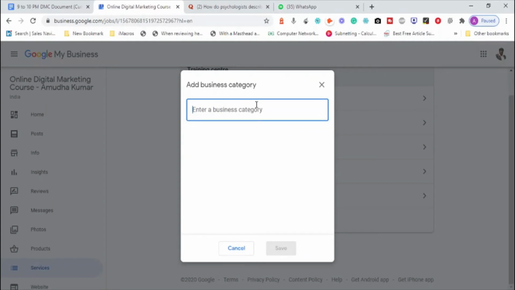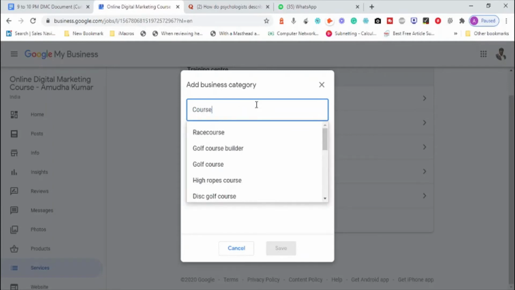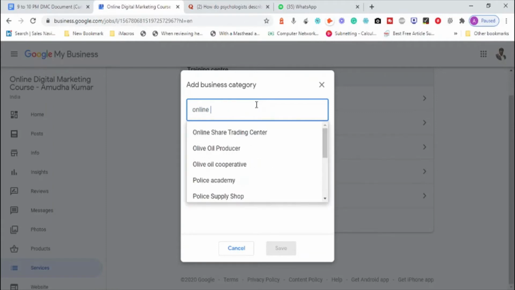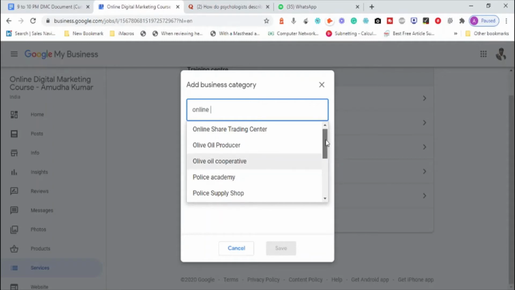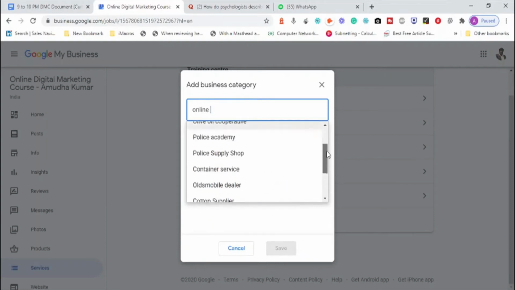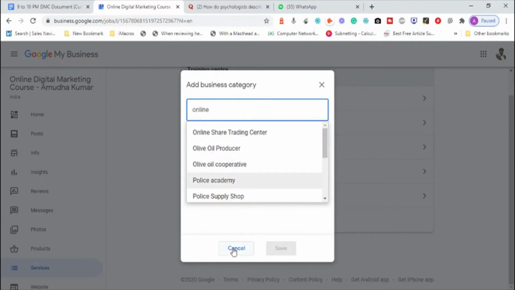I can add a category like course. It says golf course or stuff. Okay, no. So I will try with digital marketing, nothing is there. So I can go with online classes, online share trading center. No, nothing fits me, so I'm not going to add anything extra.